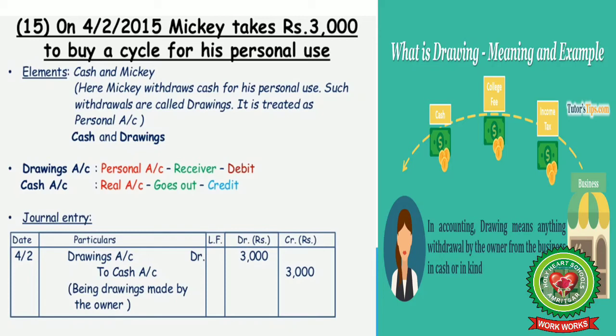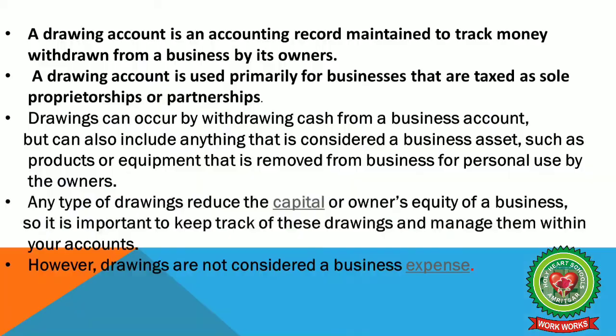It is treated as a personal account. Cash is an asset, it's a real account. Drawings, it's a personal account. And here we will follow the rule: debit the receiver and credit what goes out. So drawings account debited to cash account, 3,000 each, being drawings made by the owner.